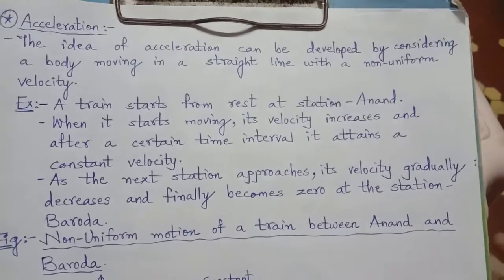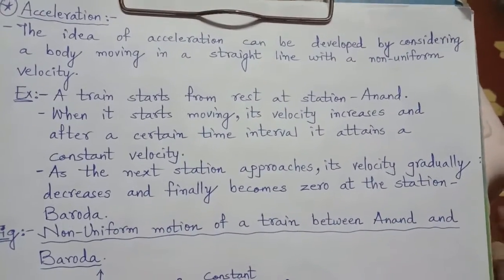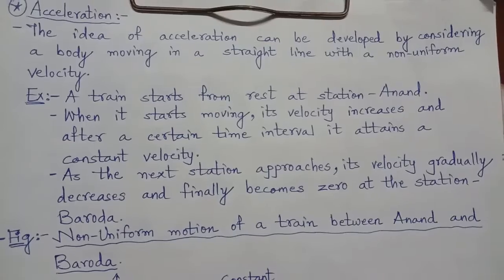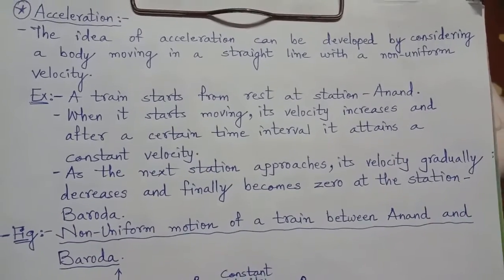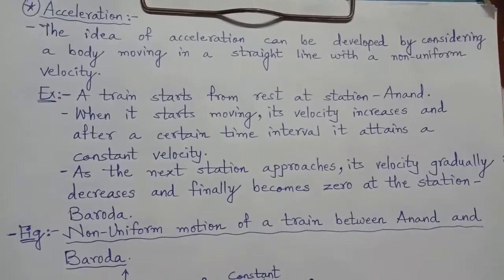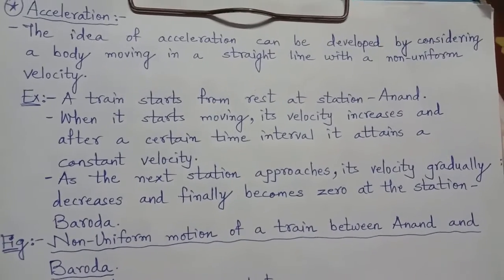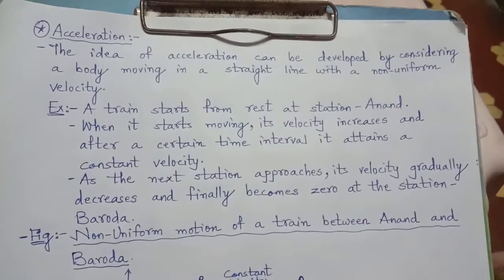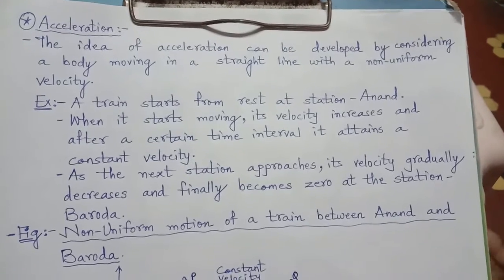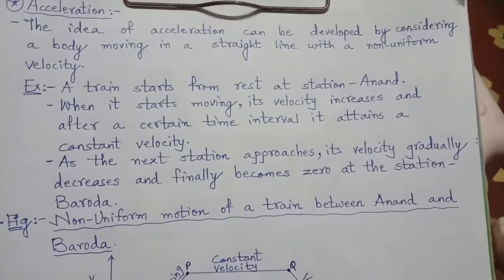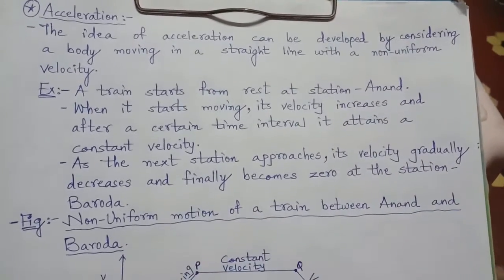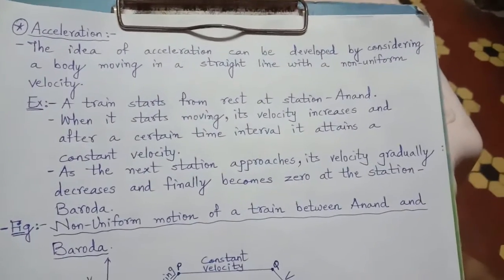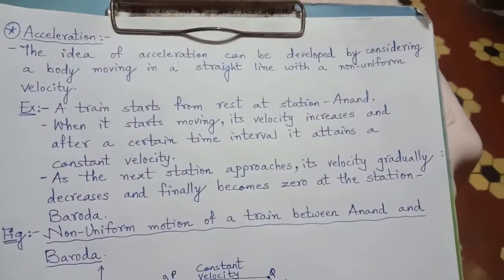Now, a body moving in a straight line but with non-uniform velocity means the magnitude of the motion as well as the direction of the motion is not equal. That is called non-uniform velocity. When we say non-uniform motion, it means that time may be equal but the distance covered is not equal. But non-uniform velocity means distance is also not equal as well as direction may not be equal. And this idea gives us the new quantity, that is acceleration.